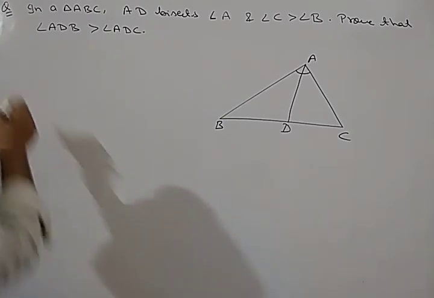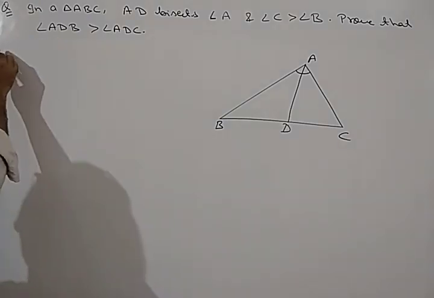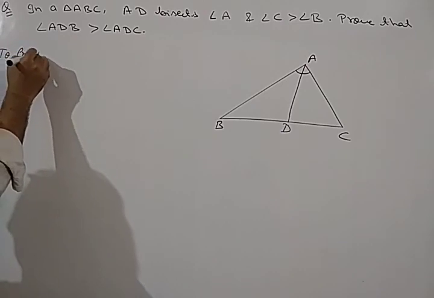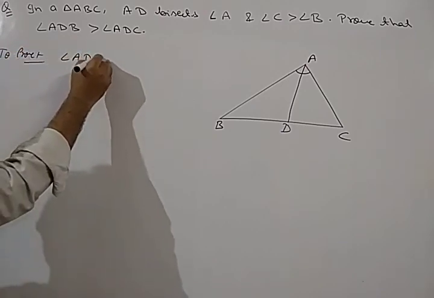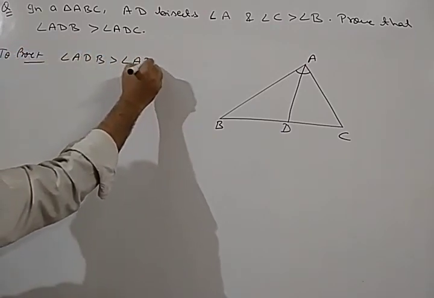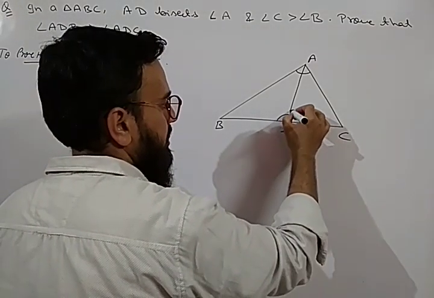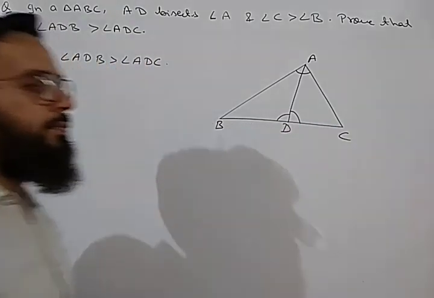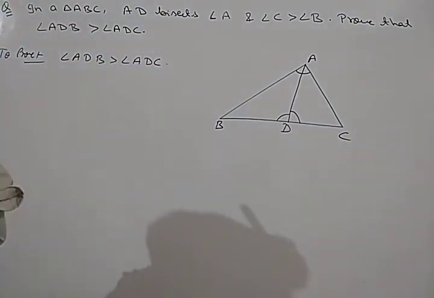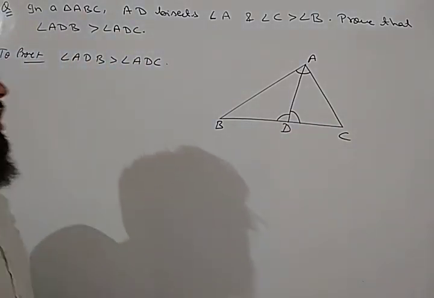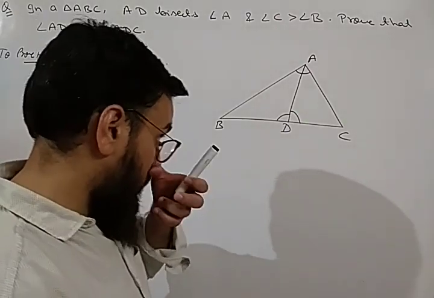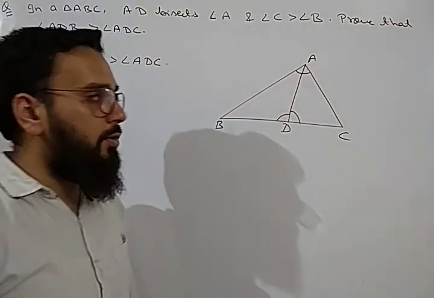Okay. Now, what we have to prove? We have to prove angle ADB is greater than angle ADC. Means this angle ADB is greater than angle ADC. Okay. So how will you prove it? Now if you see here, there are two triangles.